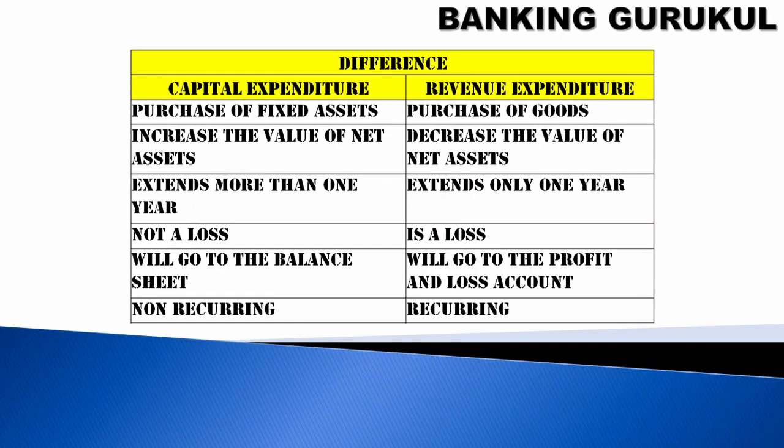Differences: capital expenditure and revenue expenditure. Capital expenditure is the purchase of fixed assets, increases the value of net assets, extends more than 1 year, is not a loss, will go to the balance sheet only, and is non-recurring, it does not happen regularly. If you come to revenue expenditure, it is the purchase of goods for running the business, decreases the value of net assets, extends only for 1 year, and is adjusted in the same year. It is a loss and will go to the profit and loss account. All revenue expenditure will go to the profit and loss account. It is recurring, it may happen daily, weekly or monthly.